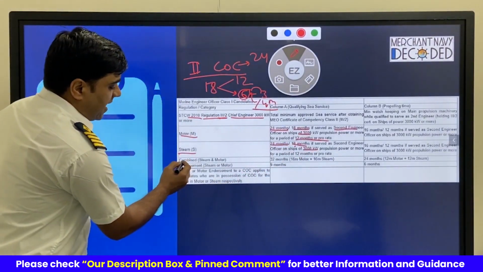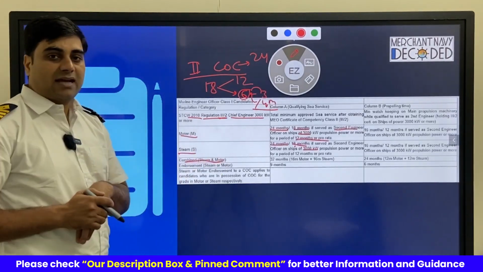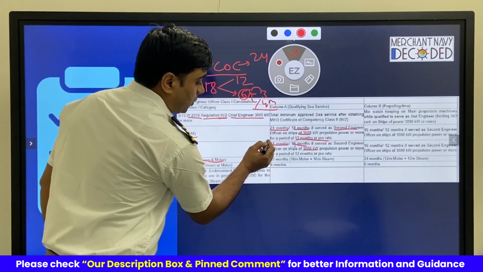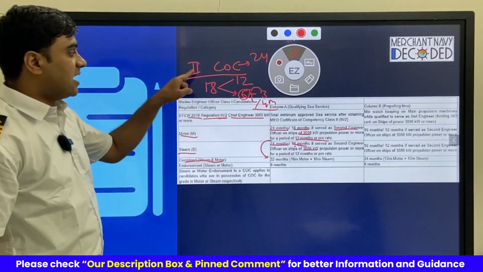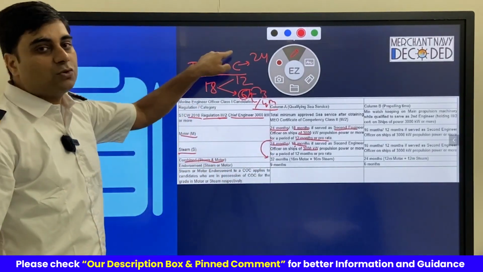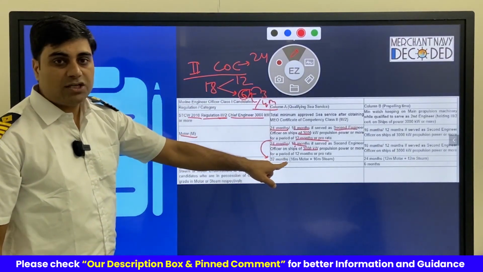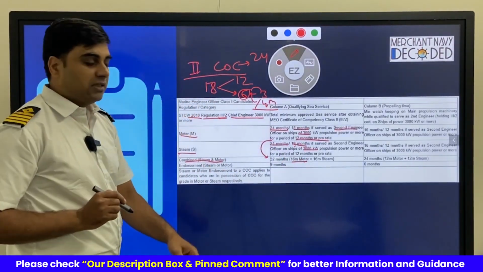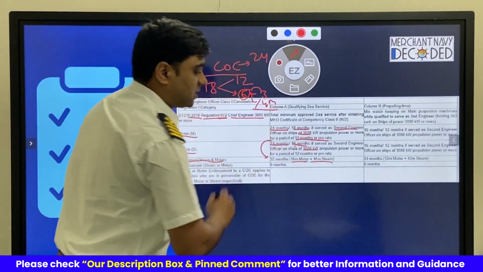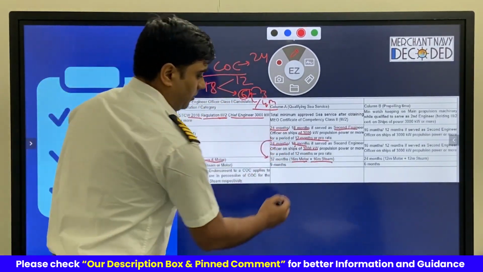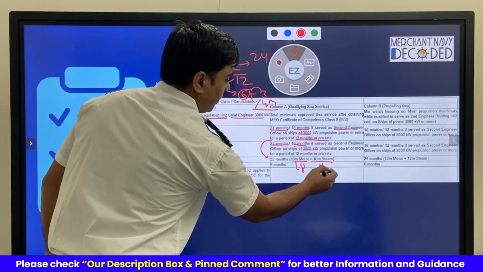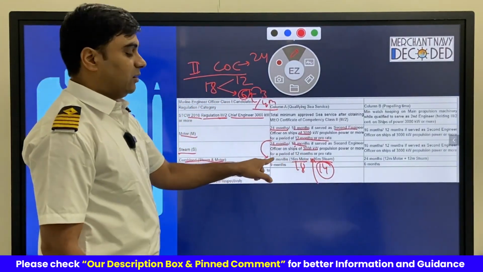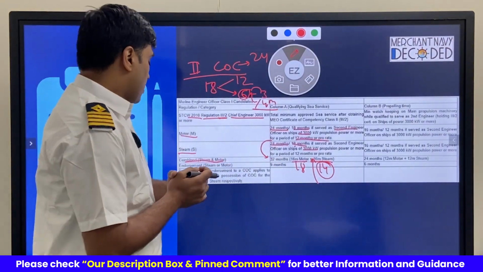Now, if you are applying for a combined steam and motor examination, and many of you might be applying for the combined one, in that case this 24 becomes 32. That means after the combined MEO Class 2 COC, you need to have 32 months of sea time, that is 16 months on the motor and a minimum of 16 months on the steam. It cannot be that you make this 18 and you make this 14. No. You need a minimum of 16 months on each type. So that's how they are getting this 32 months.